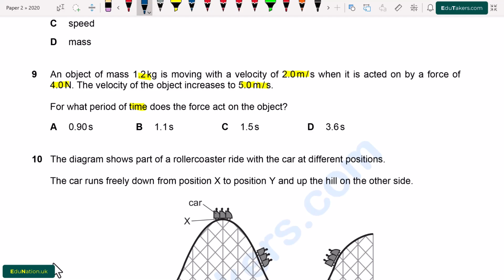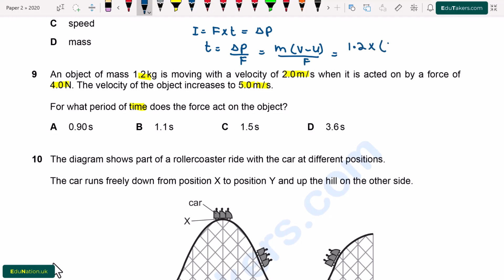We know that impulse is the product of force and time, and it is also equal to the change of momentum. So I write here I is equal to F times T. It is also equal to delta P, where delta P is the change of momentum. From here T will be equal to delta P over force. It will be m(v minus u) divided by F.